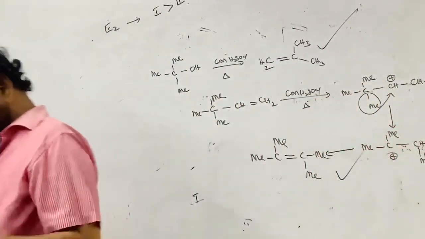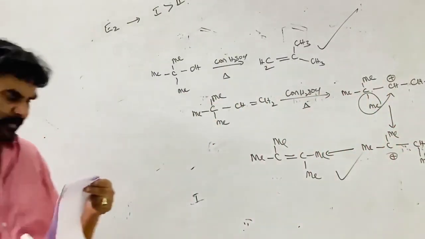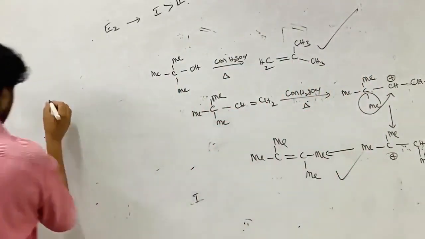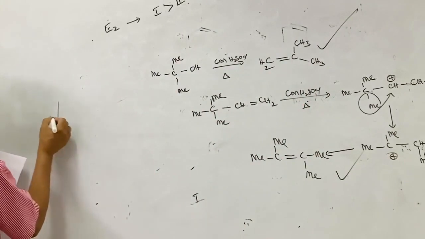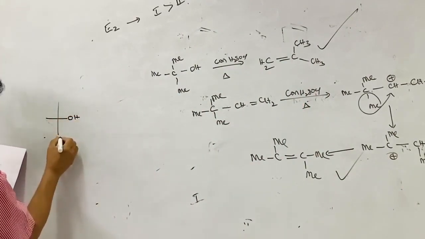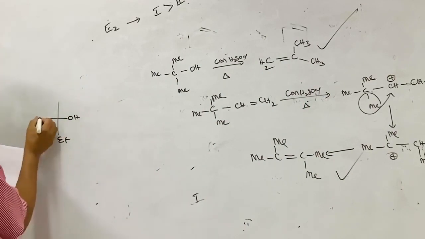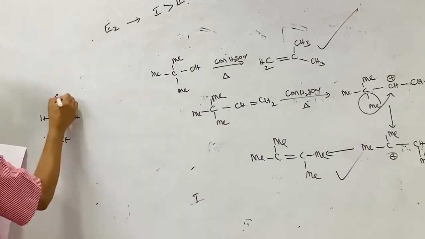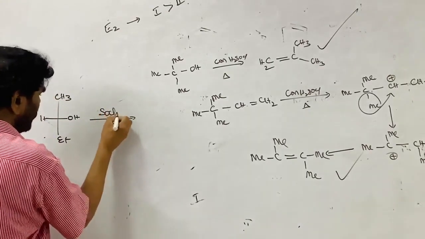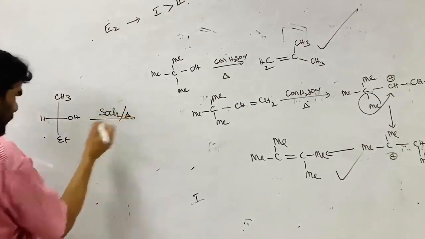Now the next, the leftover one, is question 42, which we discussed. This is the OH, this is Et, let me write like this, Et, this is CH3, treated with SOCl2, that is heating.